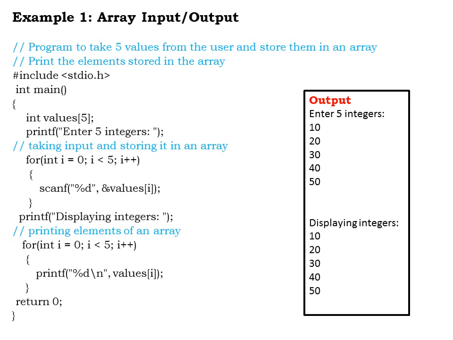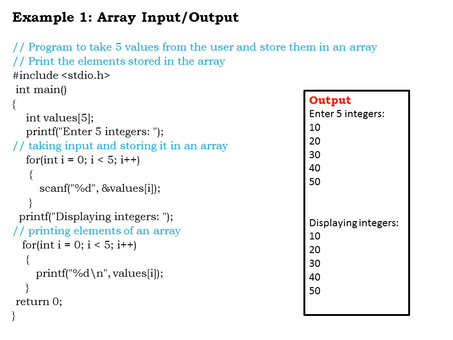Once again I enter into the for loop, where the value of i is incremented now to 1. So 1 is less than 5, the condition is satisfied. Once again I enter the for loop, where the value of i is 1, and I print the second element stored, in this case 20. This process repeats till all the 5 elements are printed. When i value reaches 5, 5 is less than 5, so the condition becomes false and we come out of the loop.